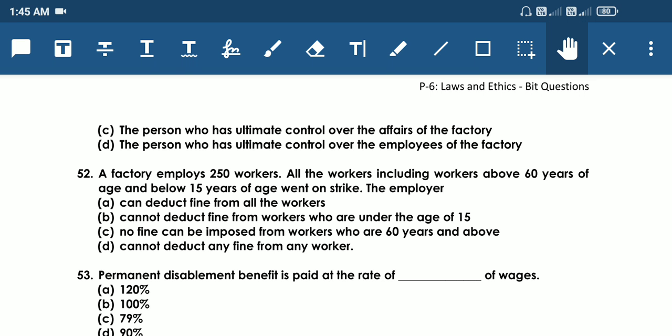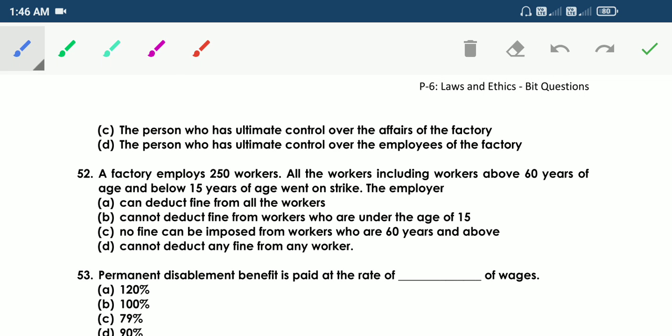C, the person who has ultimate control over the affairs of the factory. D, the person who has ultimate control over the employees of the factory. So the answer is C. The person who has ultimate control over the affairs of the factory is the occupier.